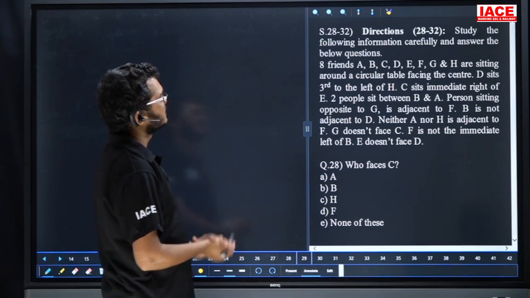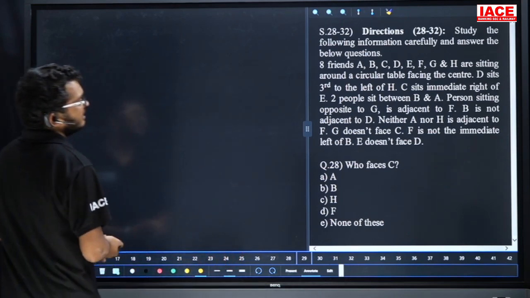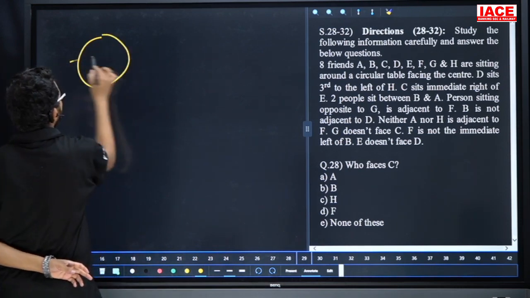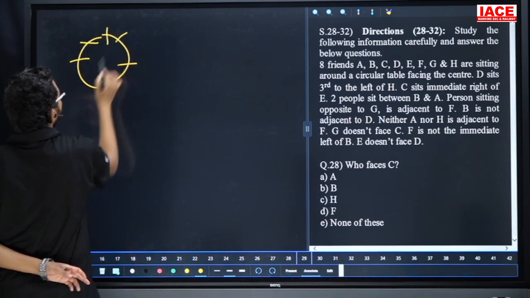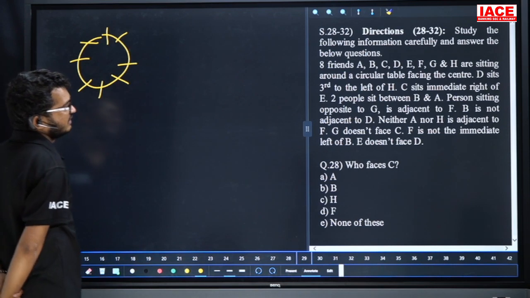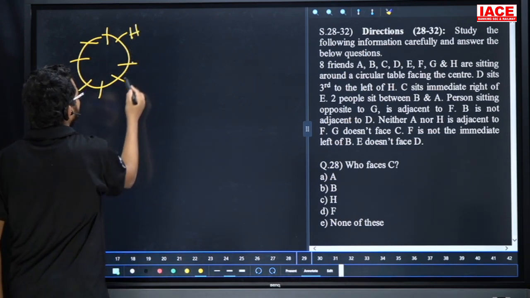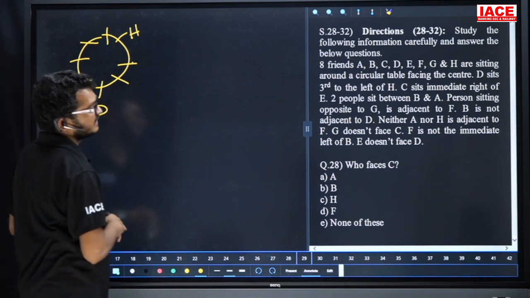Questions 28 to 32. In total, 8 friends are sitting around a circular table facing the center. D is sitting third to the left of H. If I take H, first left, second left, third left is D.